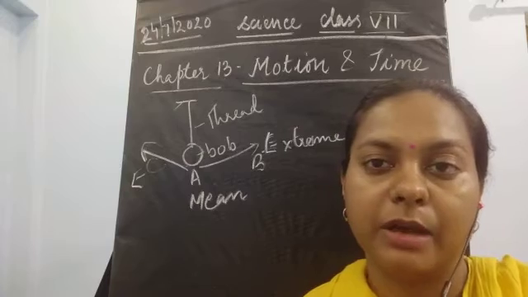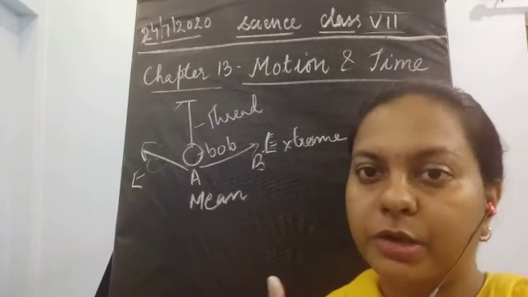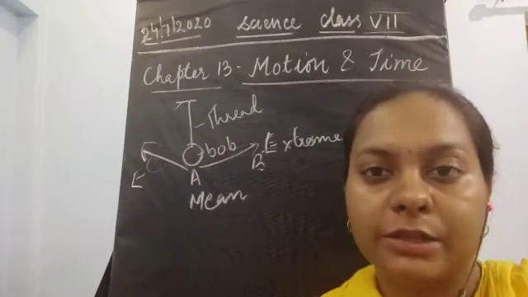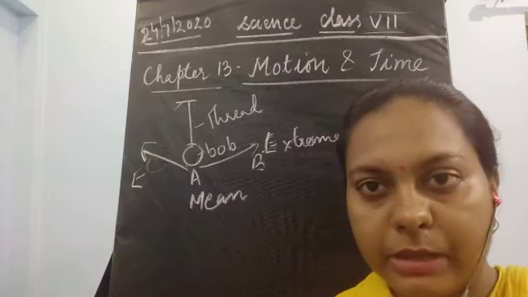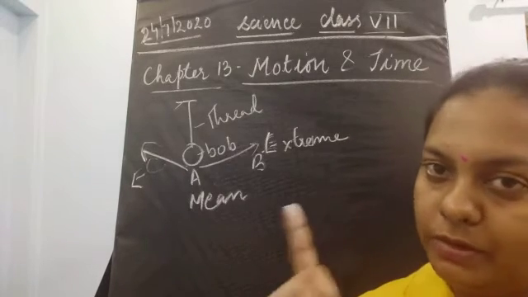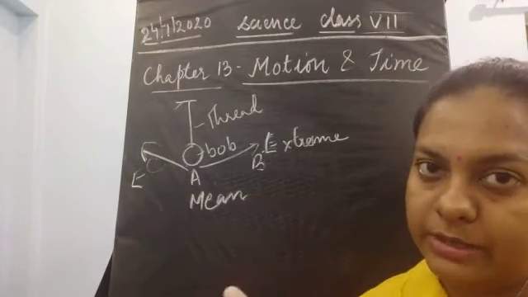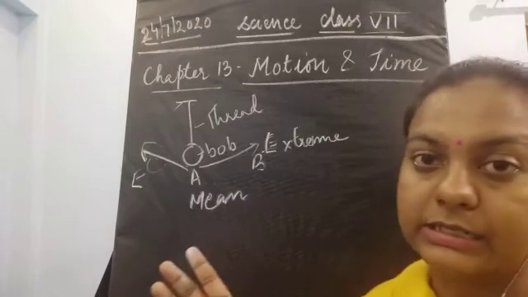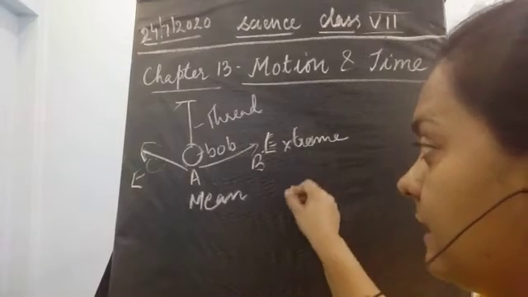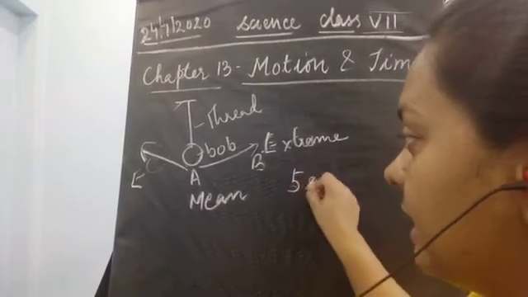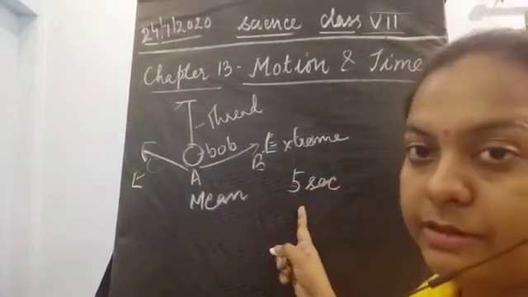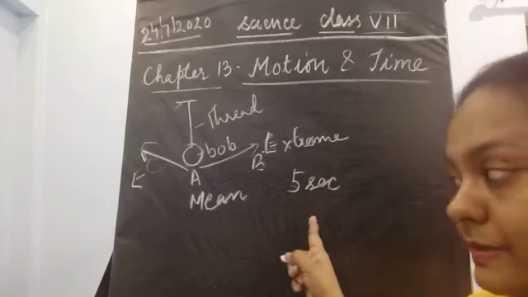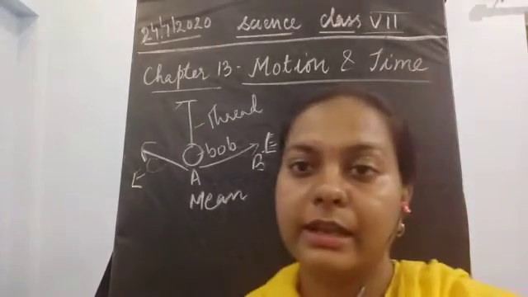Next, we discussed the time period. Time period means the total time taken by the bob to complete one oscillation. For example, if it takes 5 seconds, it means its time period is 5 seconds. How has this 5 seconds come?